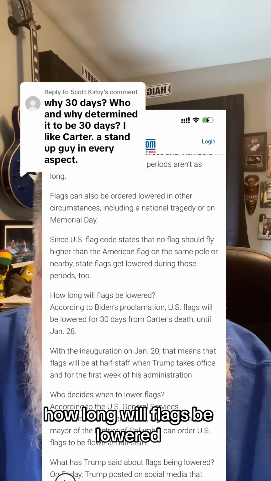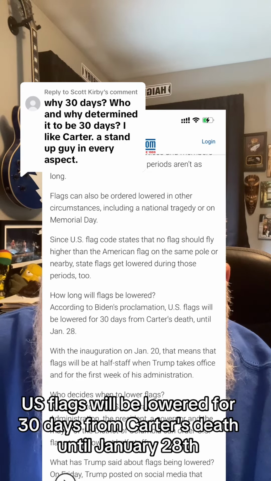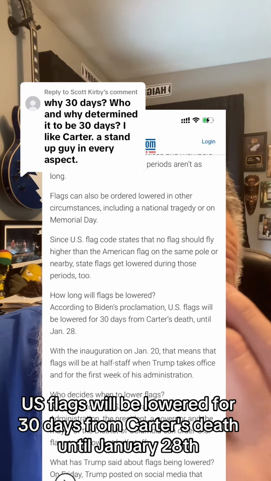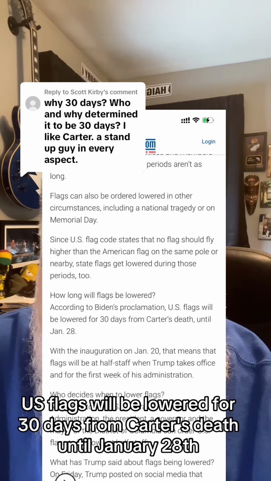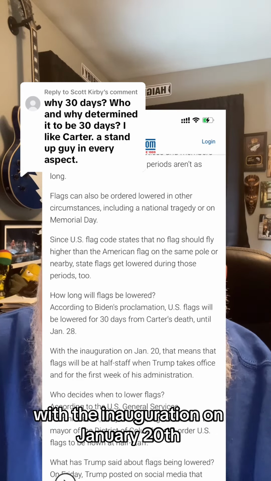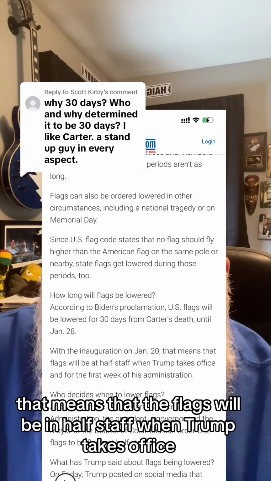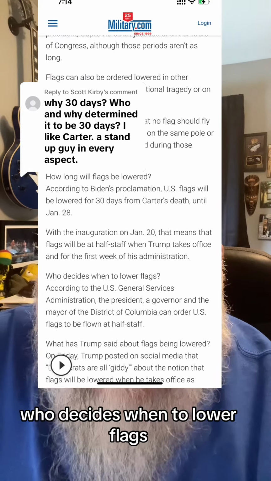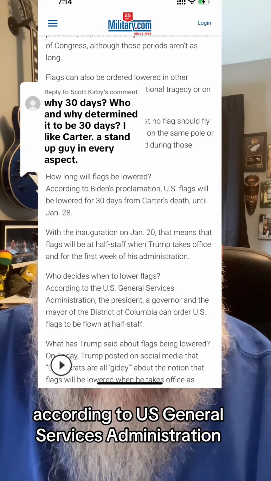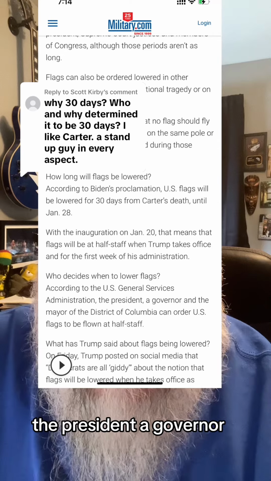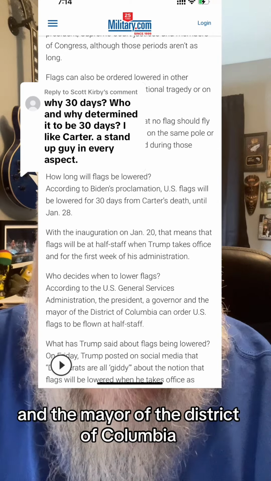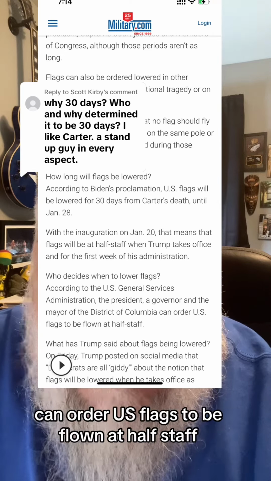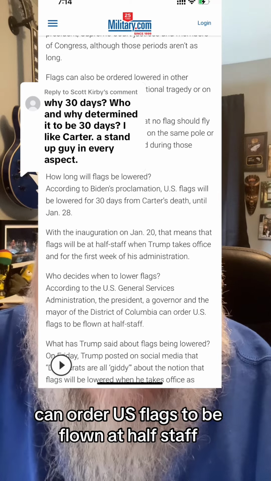How long will flags be lowered? According to Biden's proclamation, U.S. flags will be lowered for 30 days from Carter's death until January 28th. With the inauguration on January 20th, that means that the flags will be at half-staff when Trump takes office and for the first week of his administration. Who decides when to lower flags? According to the U.S. General Services Administration, the president, a governor, and the mayor of the District of Columbia can order U.S. flags to be flown at half-staff.